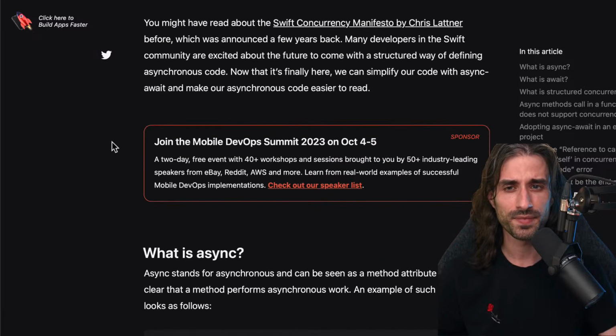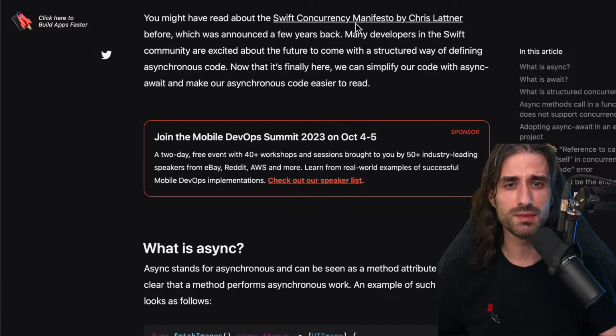And we'll see that for the basic use case of asynchronous code, async await is extremely simple and easy to wrap your head around. So you might have read about the Swift concurrency manifesto by Chris Lattner before. If you've never read this, I recommend at least checking it out, because it's a very complex document, if I remember it correctly. So if you are new to Swift and you are scared, this is normal. The first time I saw this document, maybe 2 or 3 years ago, it took me some time to go over it, but it's a very interesting read. Just prepare some time. It's not the kind of thing that you can read in the subway between your job and home. You need to dedicate some time and effort to reading it.